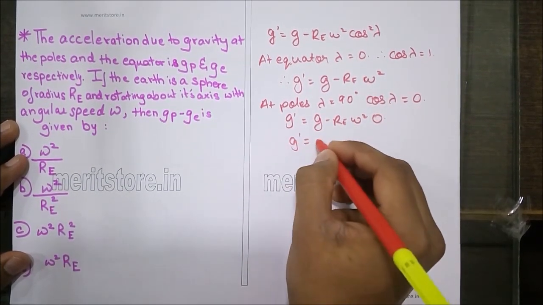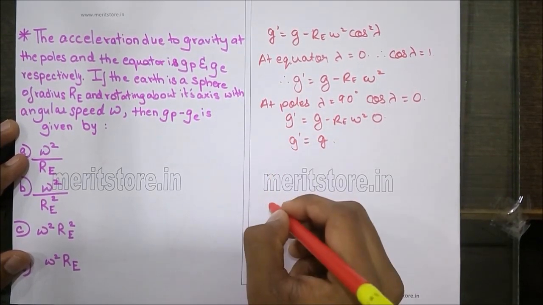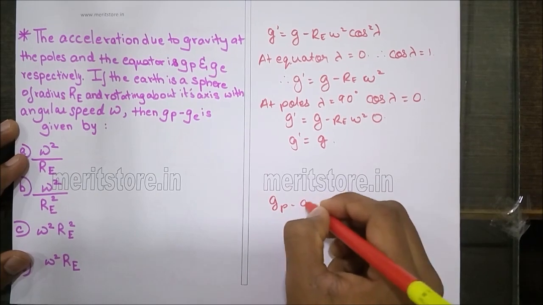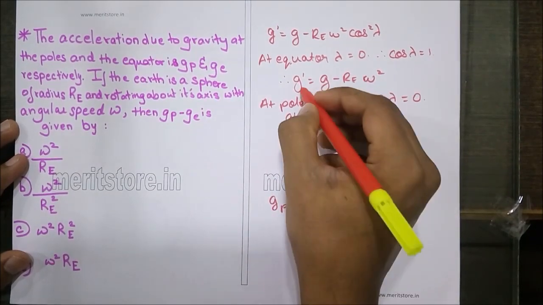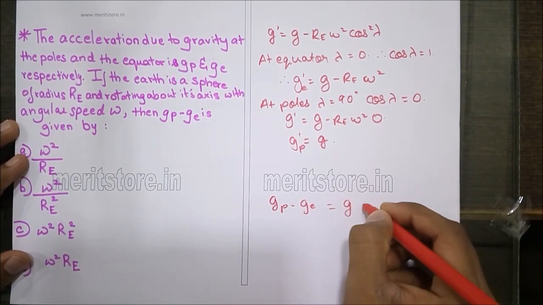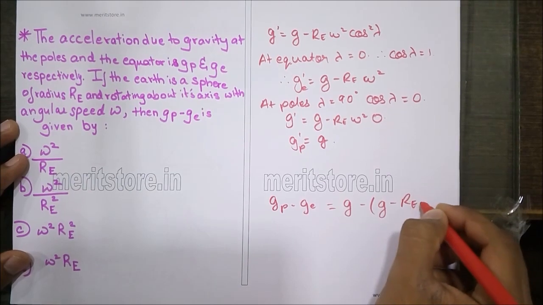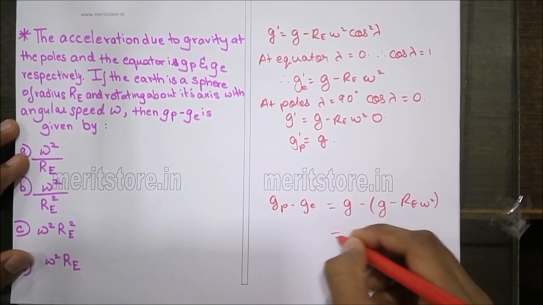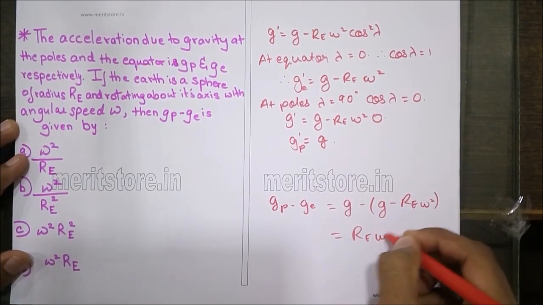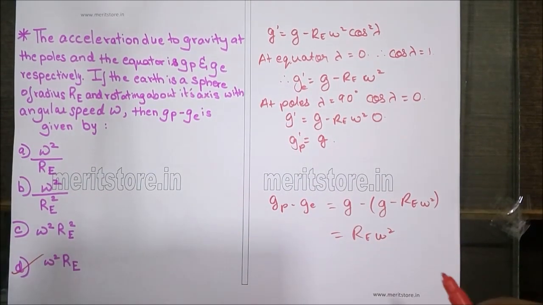So g dash is equals to g. So Gp minus Ge is nothing but g minus (g minus Re omega square). So that is nothing but Re omega square. Hence option number D is the correct answer.